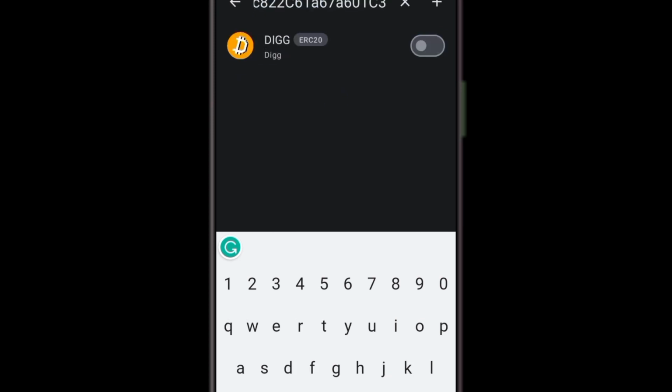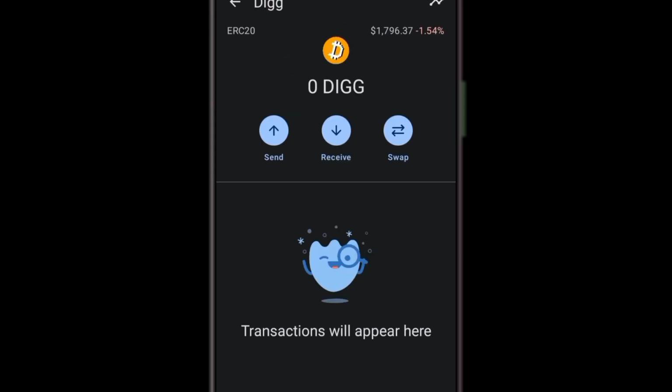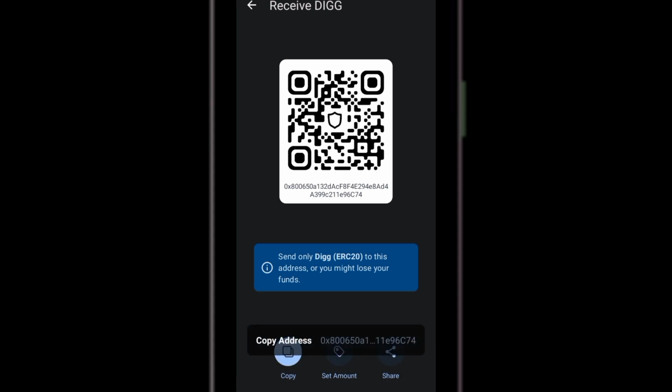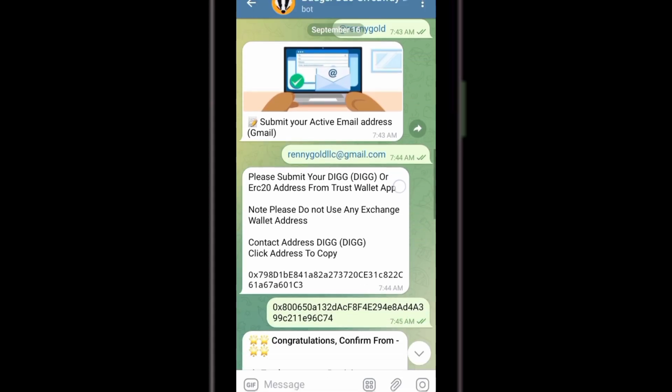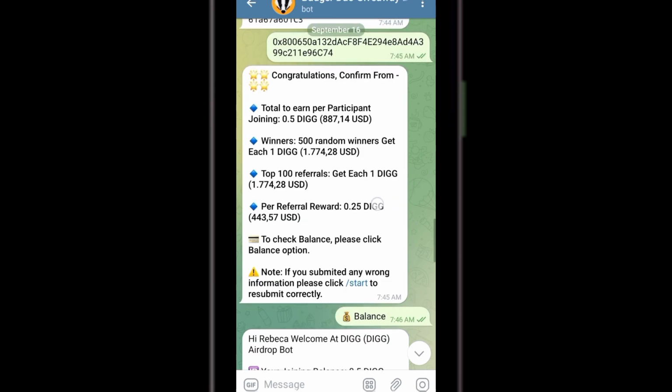After doing that, you can see the coin right here. You turn on the button right there. Then you come on receive, because we need to paste the contract address there. You copy it, and after that you get on here and paste your receive address. This is where they will send your money to you, which is the amount of money you make on this airdrop. Then you scroll down, and you can see they're saying congratulations.